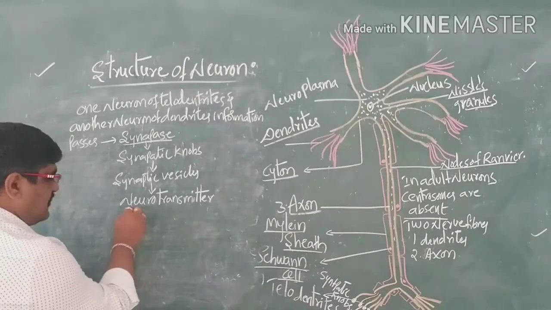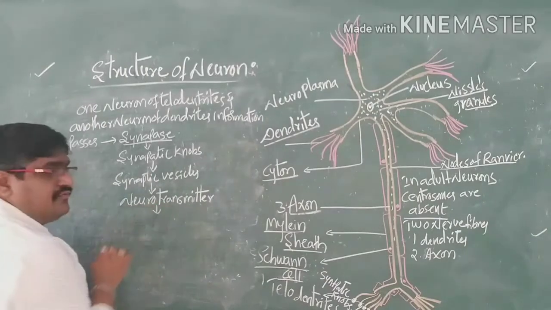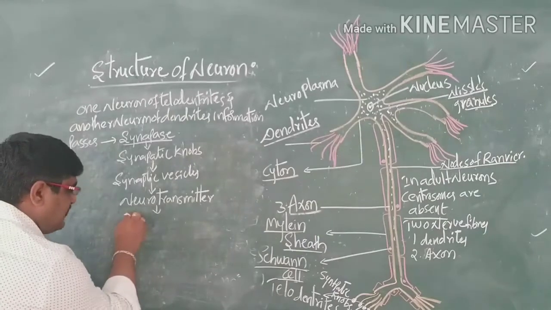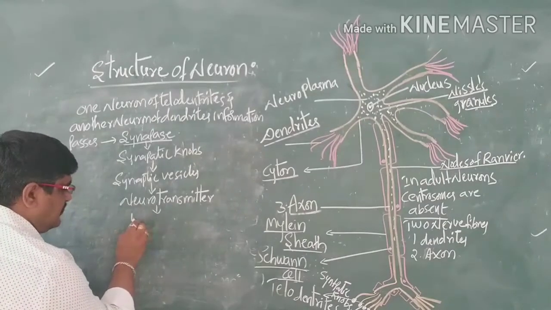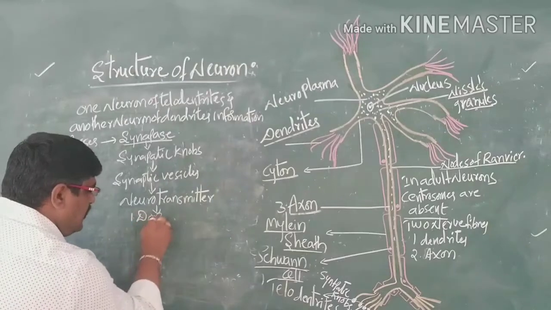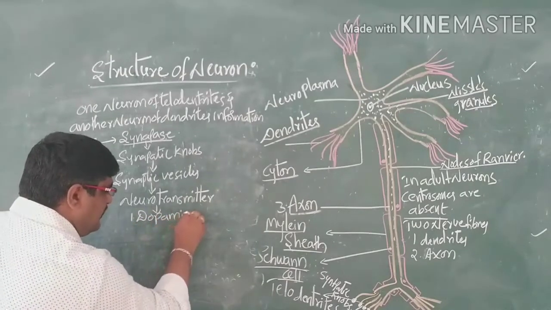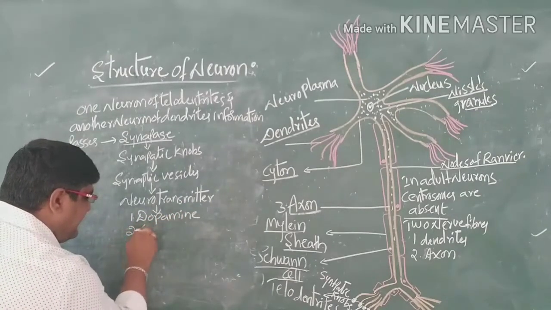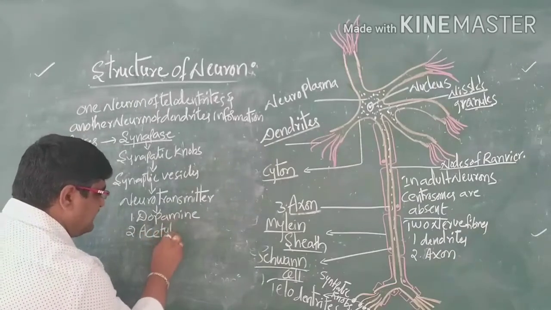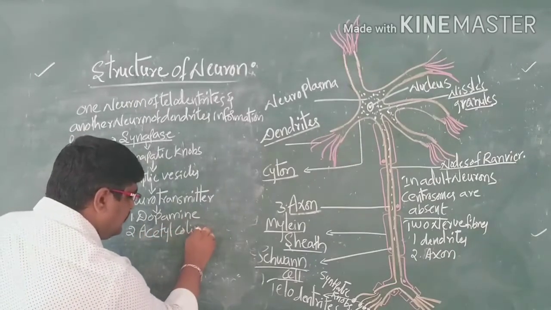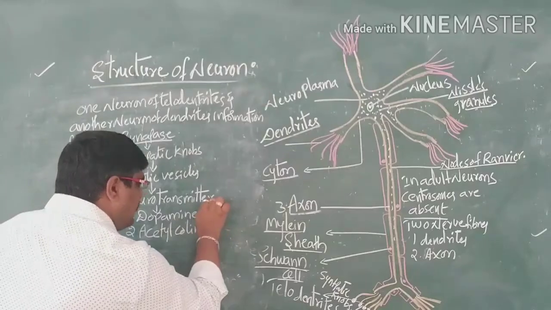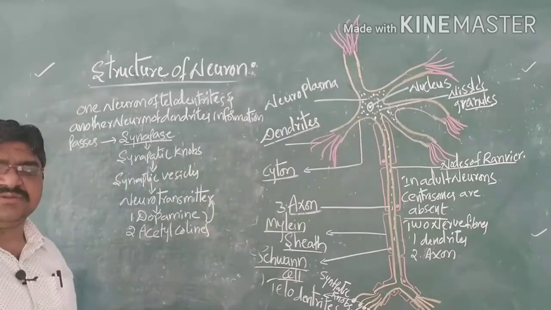There are two types of neurotransmitters: one is dopamine, and the second is acetylcholine. These are the two types of neurotransmitters present in our body.